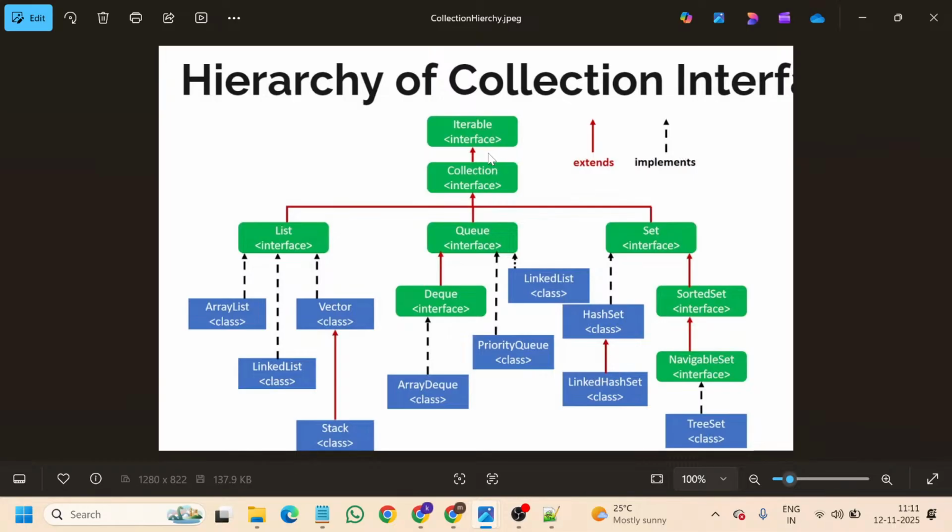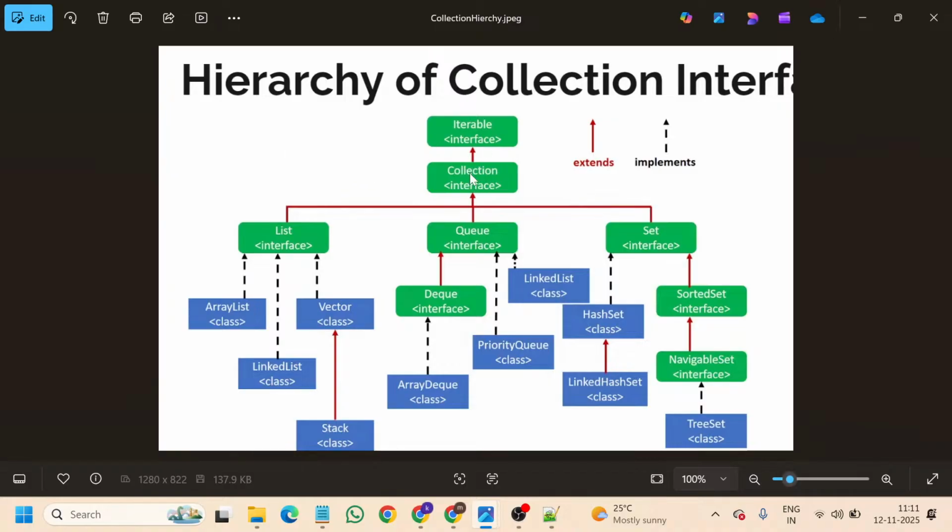Okay, so first of all let us see. Iterable is an interface. Most of the time you will not use this iterable; you will use only list, queue, set or collection interfaces. But for your deeper understanding, I am giving you that as well, the iterable interface. When coming to this iterable interface, it extends into the collection interface.